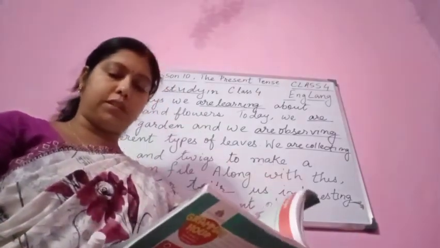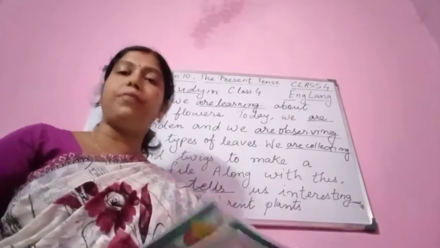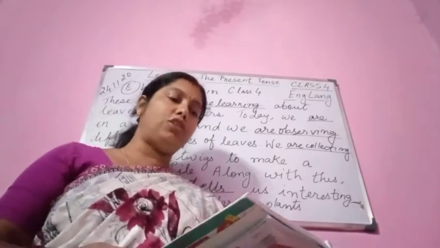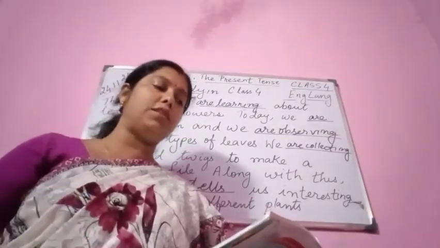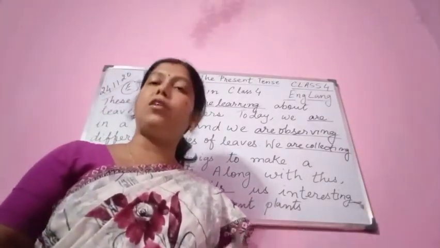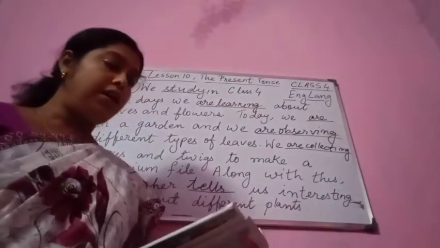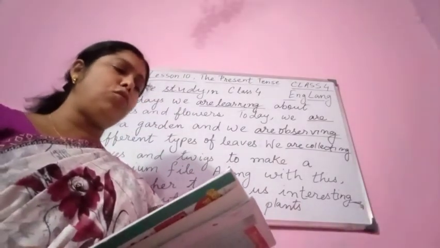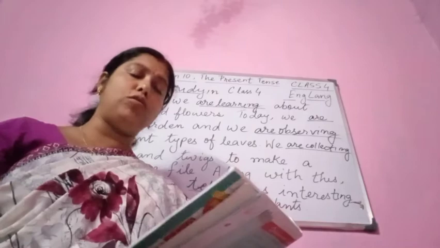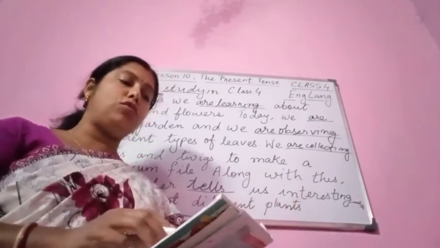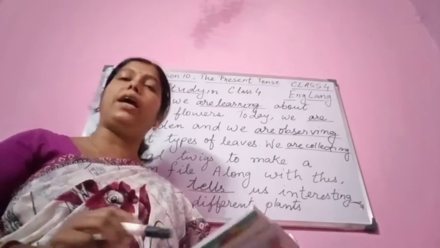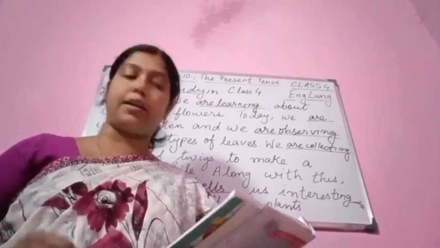This is page 75, we are doing page 75. Complete the conversation in the present continuous tense. Use the verbs in the brackets. Now you see here. Mario: Dan, do you want to go to the cinema with me tomorrow? You see, tomorrow is used here. Dan is replying, sorry, I can't.